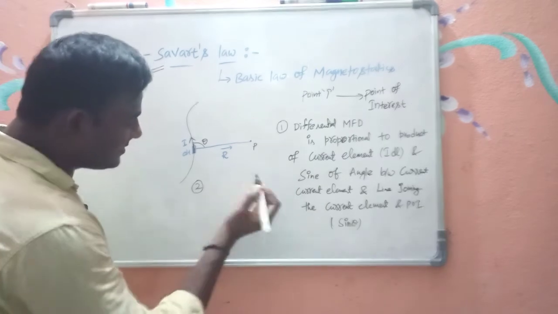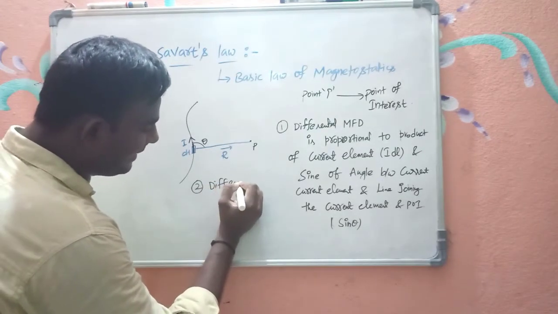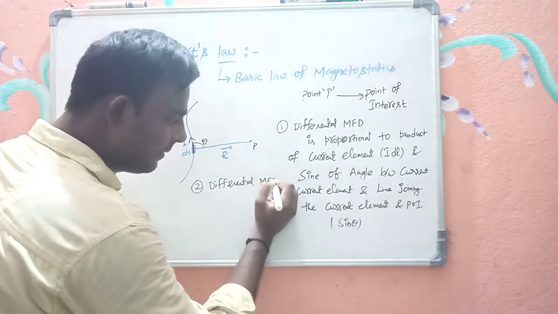And the second statement is that the differential magnetic flux density, or magnetic field intensity, both are the same.